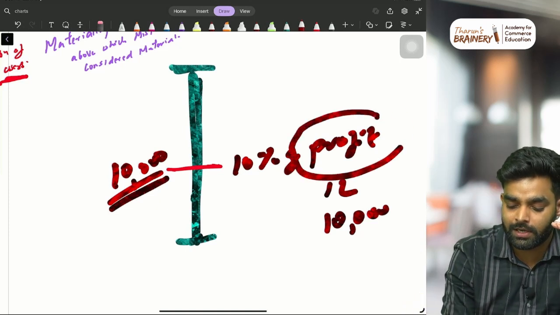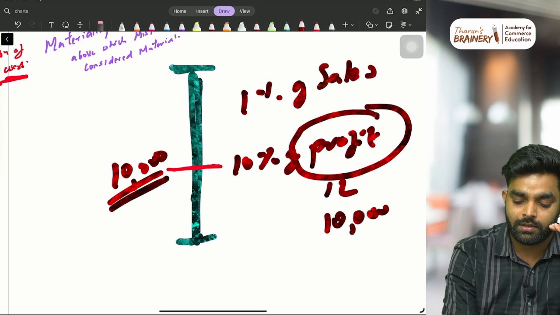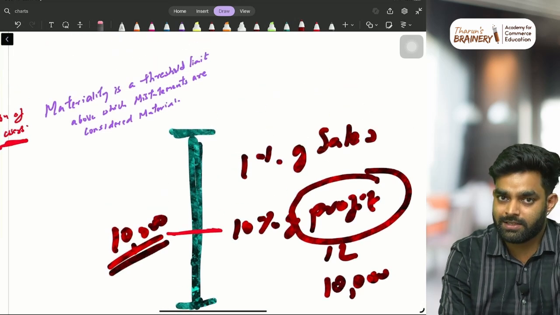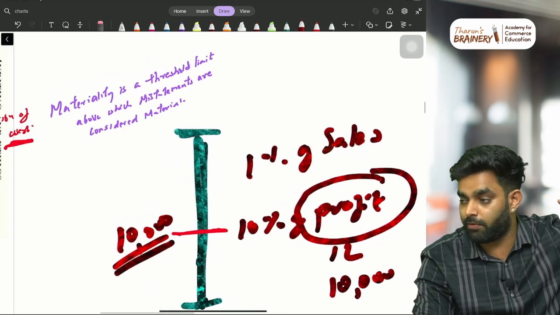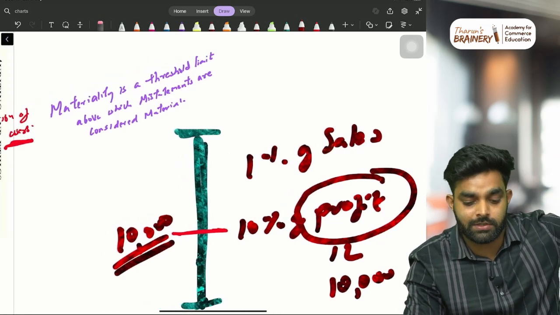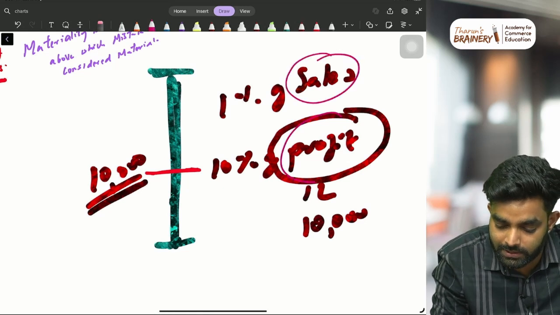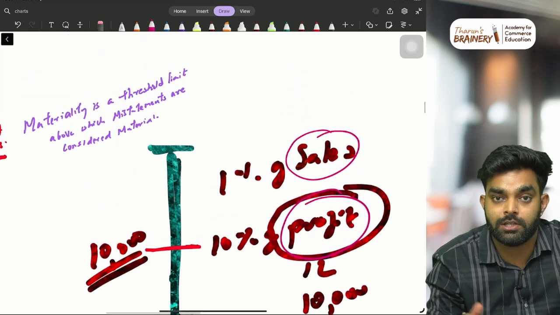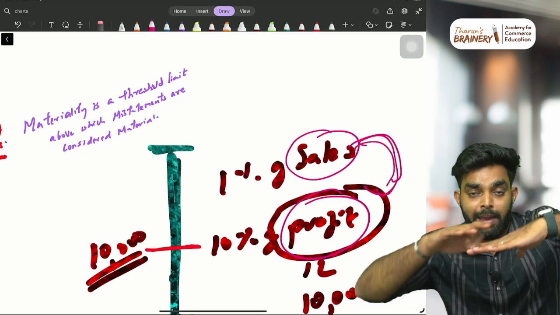This 10% of profit, or 1% of sales, or 2% of assets, something like that, we don't focus too much on it, because that is the auditor's professional judgment. This is what we call the benchmark.